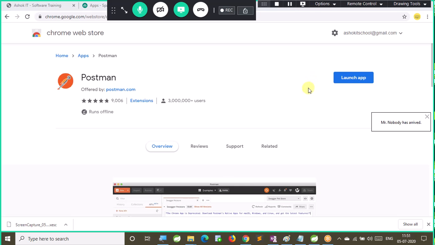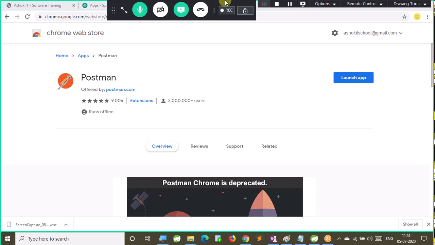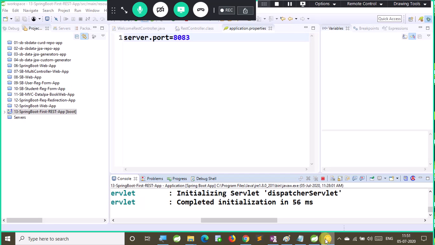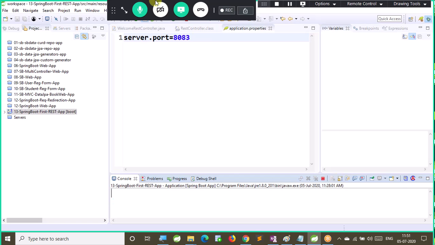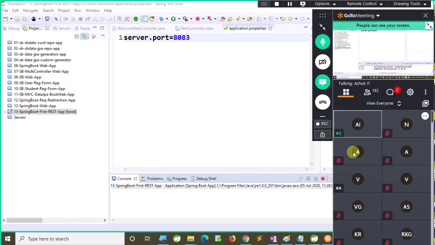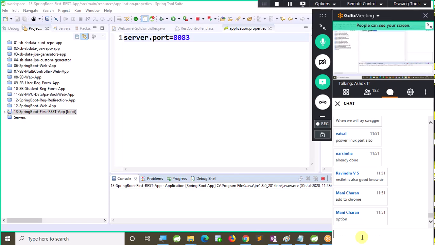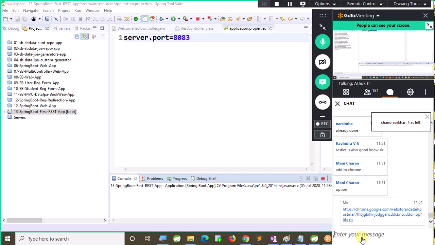If you click that link for the first time, it will give you the install option. In your browser, you can type this URL. The install option will be available for you. You can directly install that Postman plugin. So before coming to tomorrow's class, I want you people to install that Postman part.